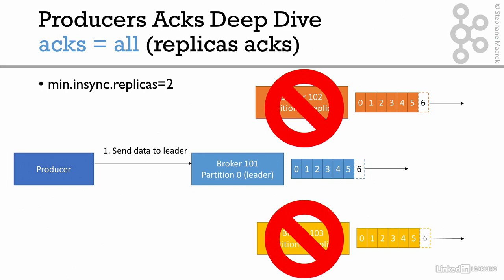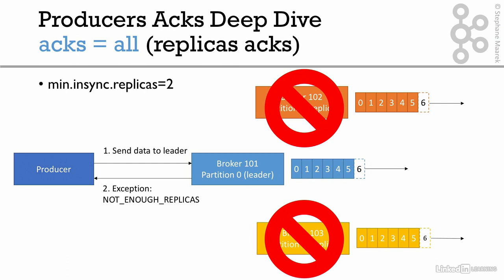Now the producer sends the data to the leader, and the leader is going to try to replicate. But this replication cannot happen because the other brokers that were replicas are down. And so basically, the number of insync replicas right now is 1. And so broker 101 will reply to the producer and say, you know what, exception, not enough replicas.